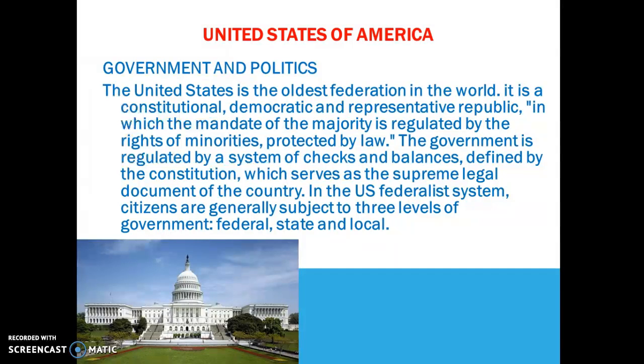The government and politics in this country: it is the oldest federation in the world. It's a constitutional, democratic, and representative republic, where majorities are regulated by the rights of minorities protected by the law. Remember, in the United States, the law works hand in hand with the constitution and human rights.